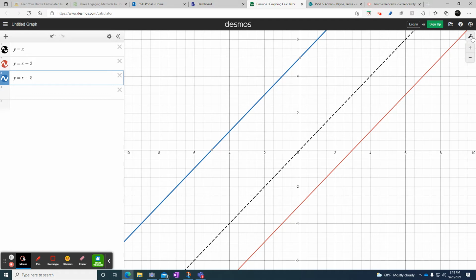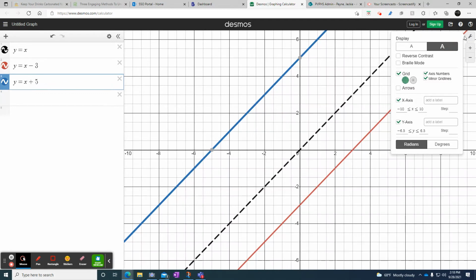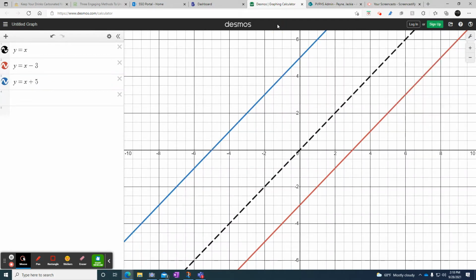You know what? There's a way I can make this bolder. I'm going to do that too. That helps to see it a little better, doesn't it? There's a way to do it bold. So now I have these 3 lines. I'm going to add it to my paper. I'm checking here to see where it crosses the axis. 1, 2, 3, 4, 5.